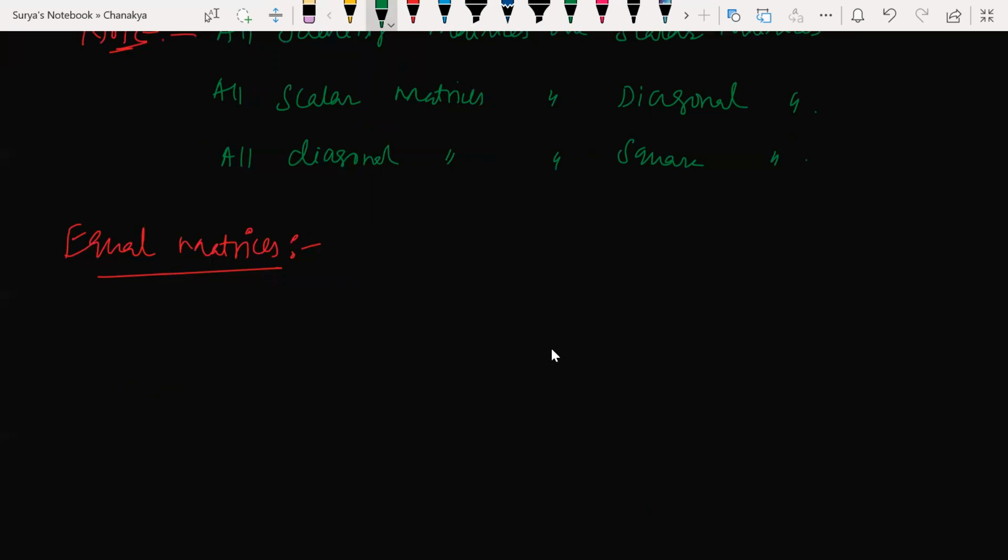Equal matrices is nothing but there should be equal number of elements. There should be equal number of elements in both the matrices. Okay.